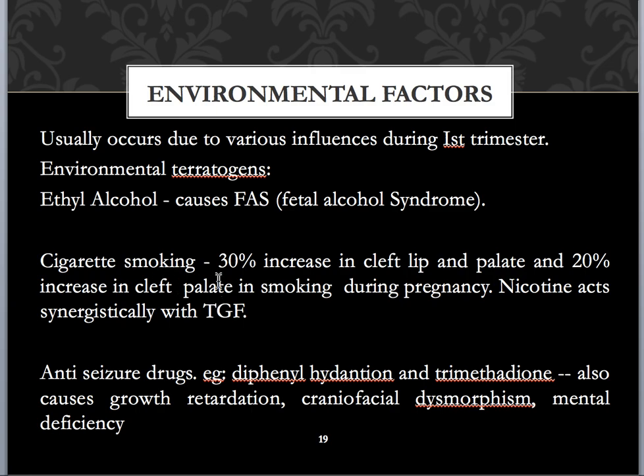And also the environmental factors include the factors in pregnancy affecting the fetus, like ethyl alcohol, or environmental teratogenic factors like ethyl alcohol, called fetal alcohol syndrome, cause cleft lip and palate, and cigarette smoking and taking anti-seizure drugs will also cause cleft lip and palate.